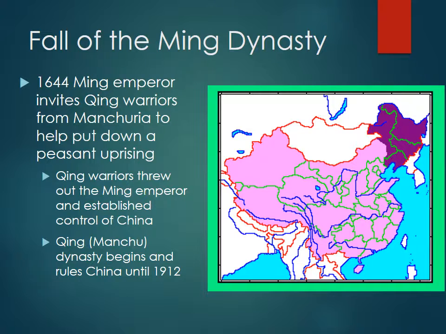Move on to the next slide. The Ming Emperor invites the Qing warriors from Manchuria up north, that region that is highlighted in purple. And so the Ming Emperor says, hey, we would love to use some of your warriors as mercenaries. So he brings them down to help with a peasant uprising. But the Qing warriors have a better idea, and so they overthrow the Ming Emperor and establish control of China. And the Qing create the Manchu, think of Manchuria, the Manchu dynasty that rules China until 1912. And we'll talk in Unit 5 about what happens then. But the Manchu will be in charge for the next several hundred years.